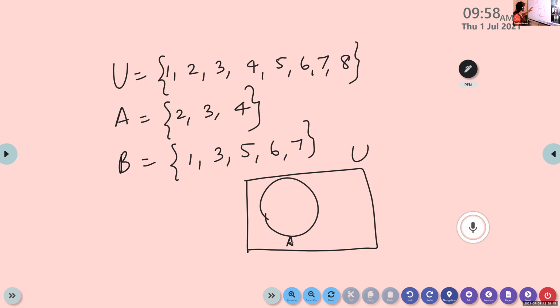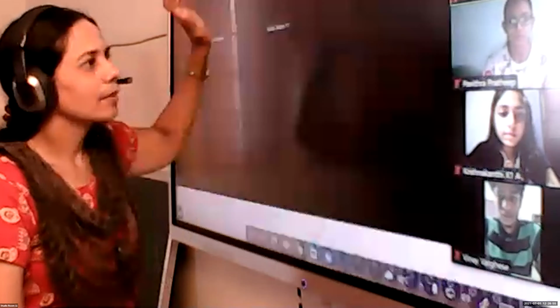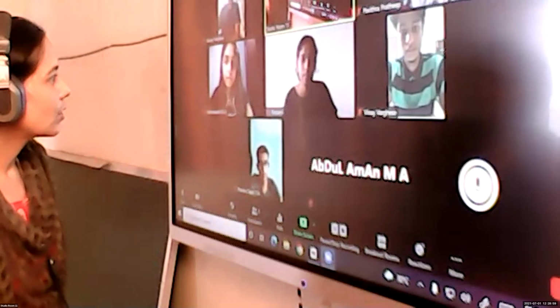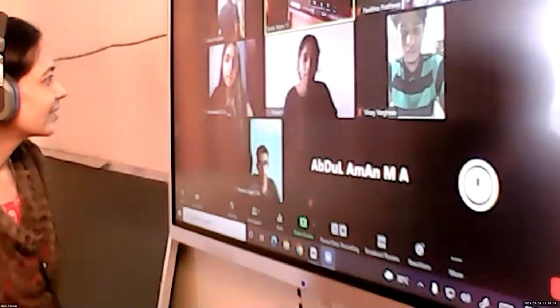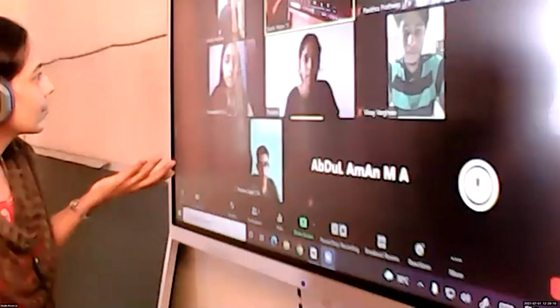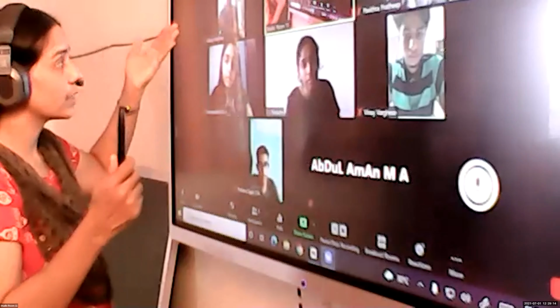Look here, 2, is it present in both? No. What about 3? Is it common? Yes, tell me, children. Can you hear me? Is there any element common in both the sets? Roseanne? Yes, ma'am. Okay. Which element is common in both the sets? I'm asking about the two sets, not the universal set.